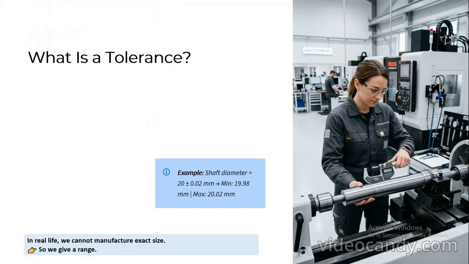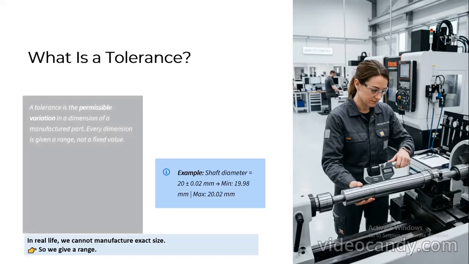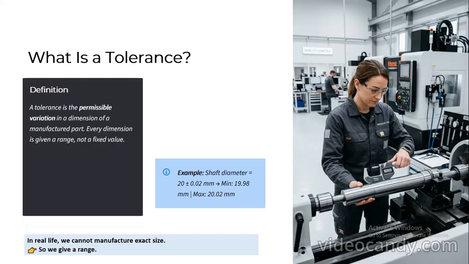Hope all of you know what tolerance is. In our real world, we cannot manufacture a product which has an exact size or 100% accuracy. So we give some range, which is called tolerance. A tolerance is the permissible variation in a dimension of a manufactured product. Every dimension is given a range, not a fixed value.